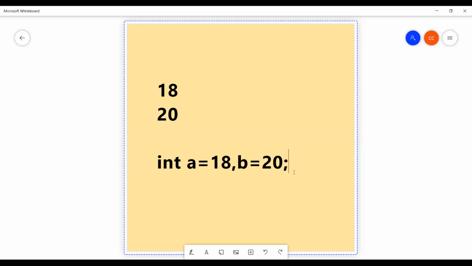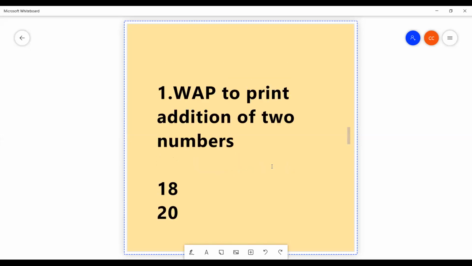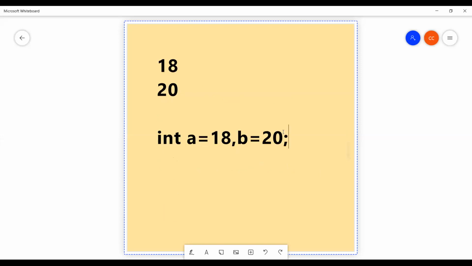Now we are up to here. I have taken two values, A and B. A value 18, B value 20. After that, what is our aim? What is our problem first? Write a C program to print addition of two numbers. అంటే ఈ టూ numbers ని యాడ్ చేయాలి, రిజల్ట్ ప్రింట్ చేయాలి. Addition of two numbers. So what is the first number? 18. What is the second number? 20.